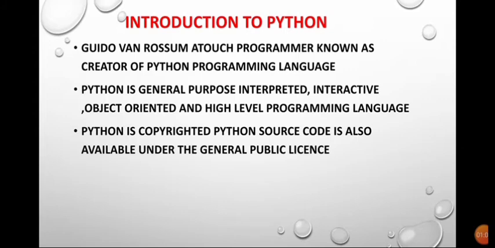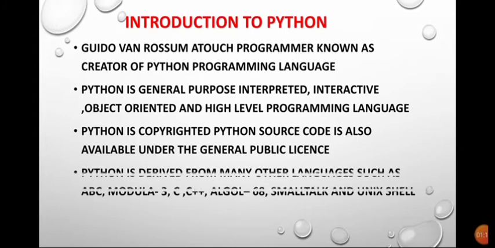Python is copyrighted. Python source code is also available under the general public license, that is GPL. It is copyrighted and it carries a public license also.